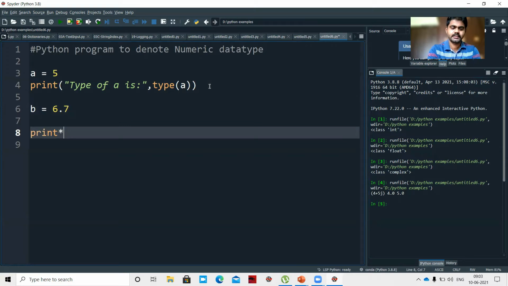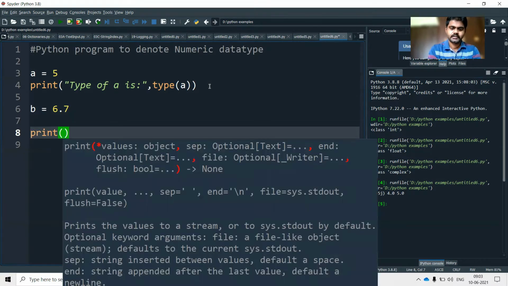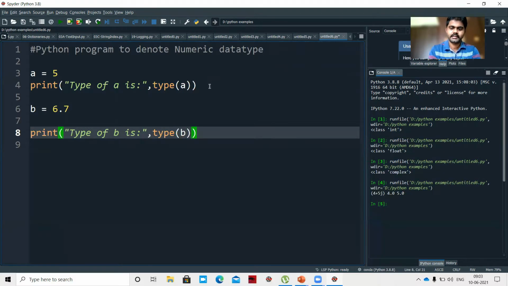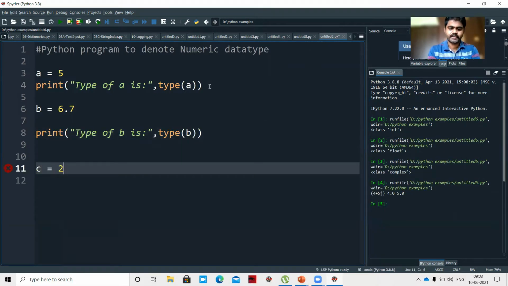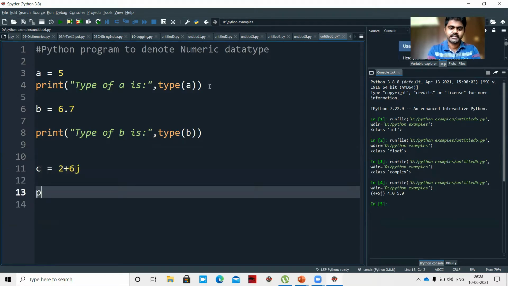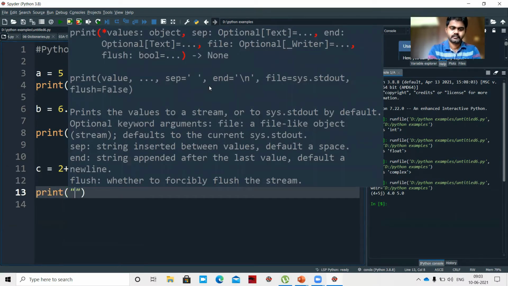Again print type of b is, comma, type of b. Okay. If I say c equal to 2 plus 6j, print type of c is, comma, type of c.